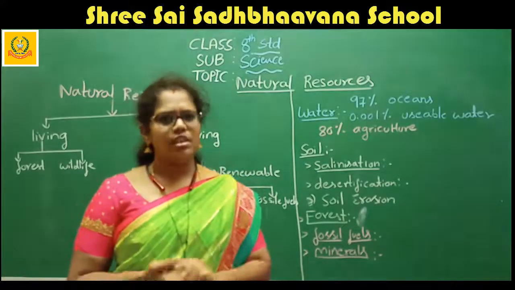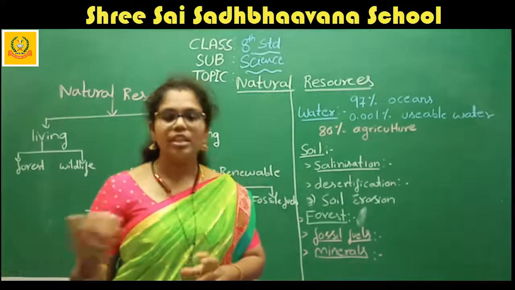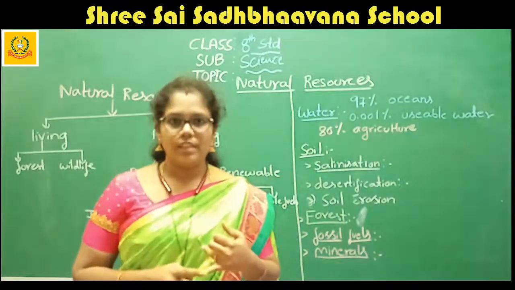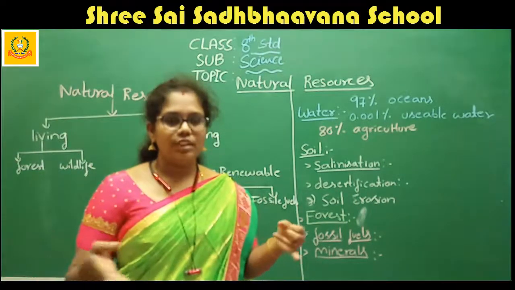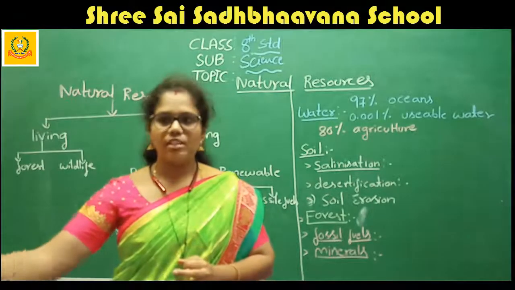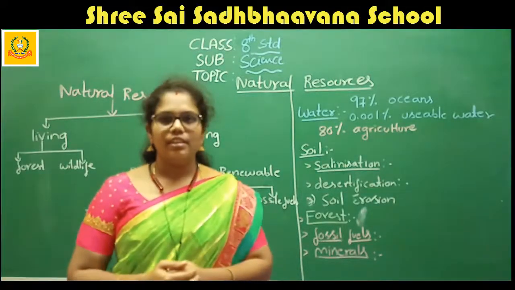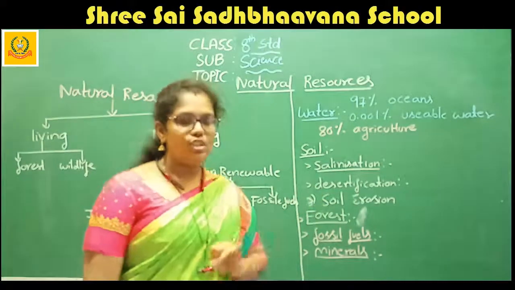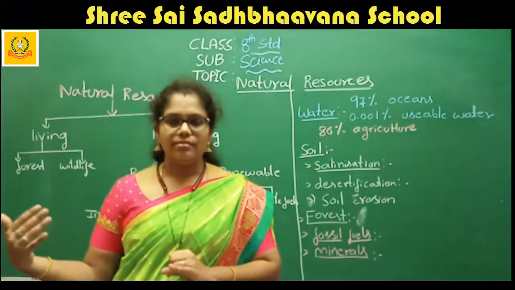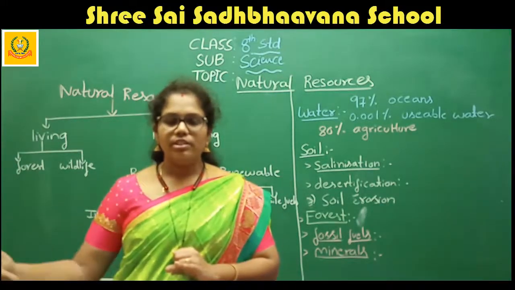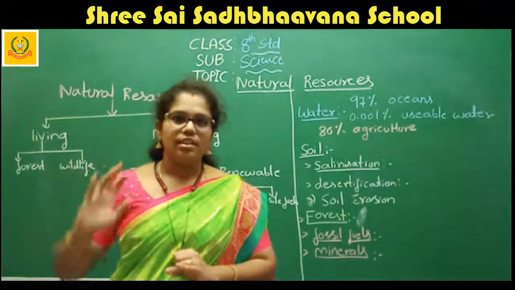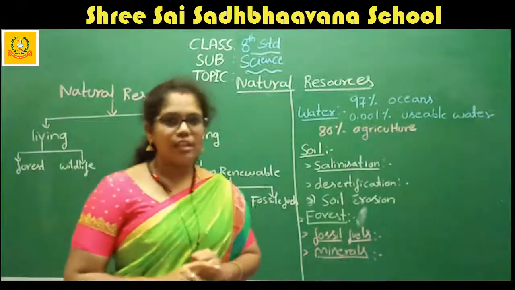What is soil erosion? Soil erosion takes place by so many causes. One is due to water. Consider that a stream, river, or lake is present. What does it do? It takes away all the soil present near the lake and rivers, right? That is one kind of soil erosion. All the soil is taken by the river and put into one place. This is also soil erosion.